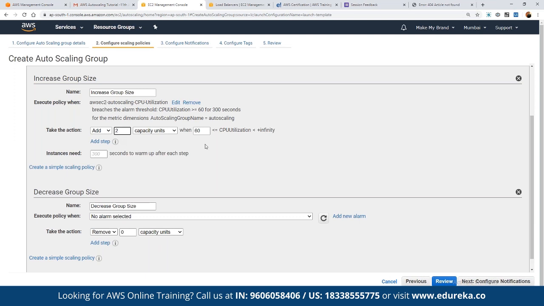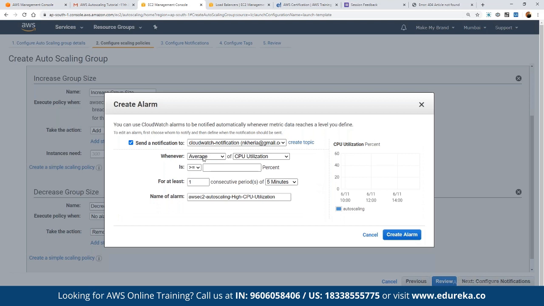And then we also have to define the scaling down as well. Once we increase the servers, obviously we also have to decrease them. So here we can define the same alarm set. We can click on add alarm, and here we define, suppose, an average CPU less than 60%.